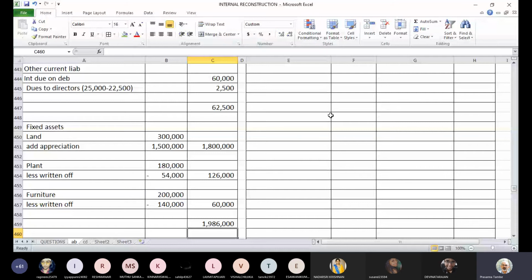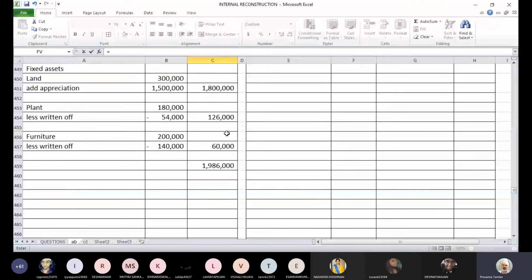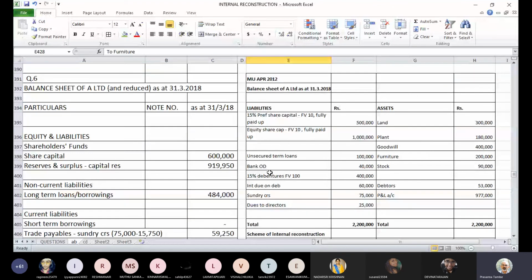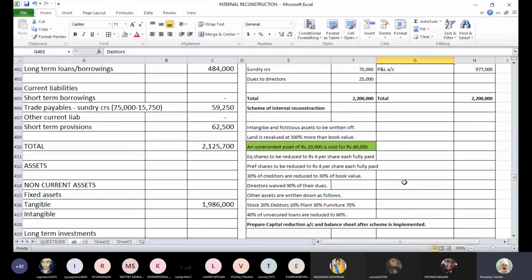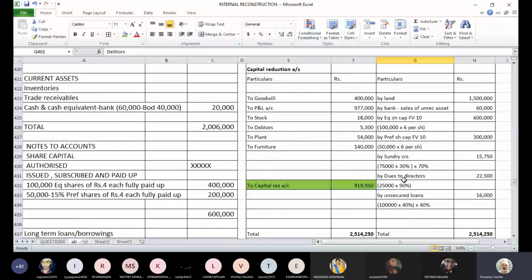Let us take it to the balance sheet. These are all tangible. So we have taken care of land, plant, goodwill is written off, furniture we have taken care of. Now what is left is only stock and trade receivables. Stock, what has been done? We have written off partial stock, to the extent of 18,000.